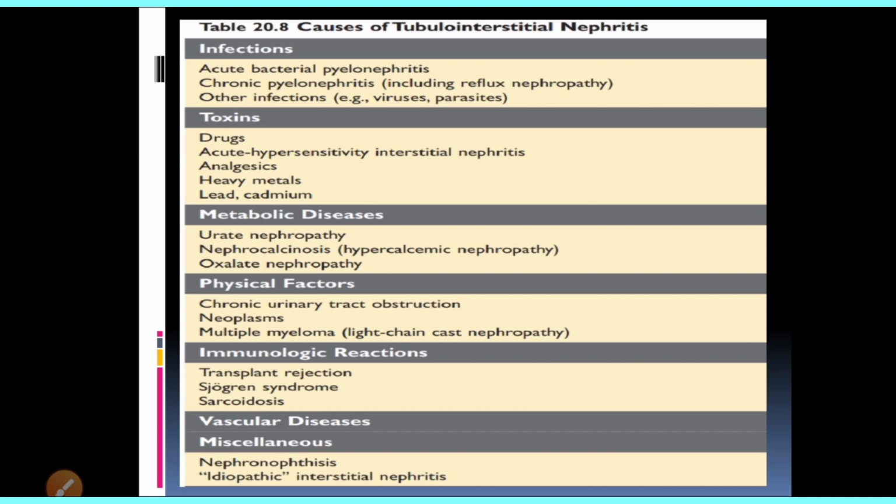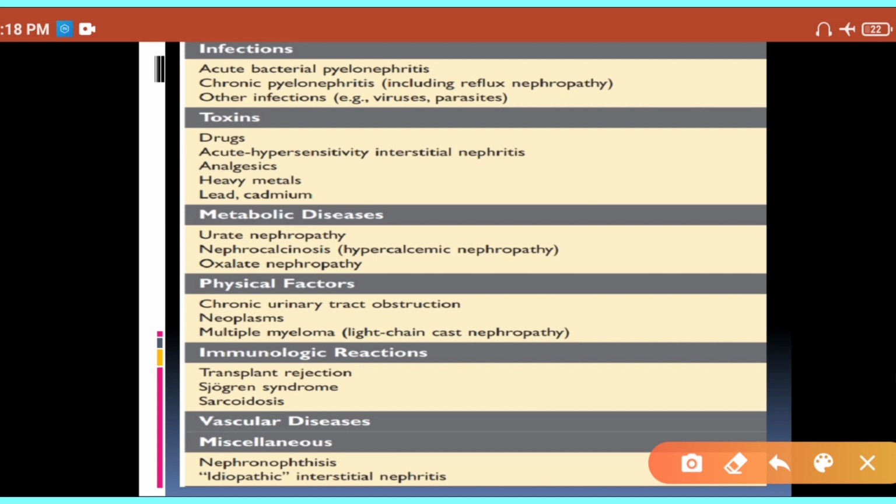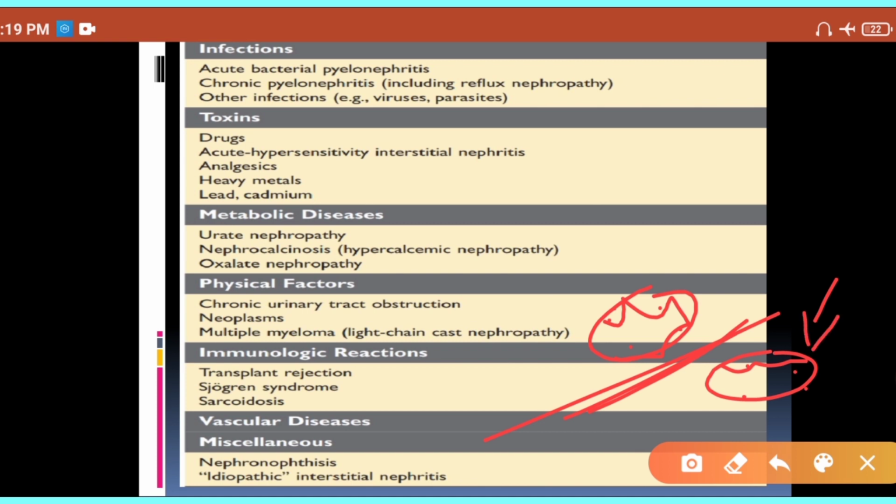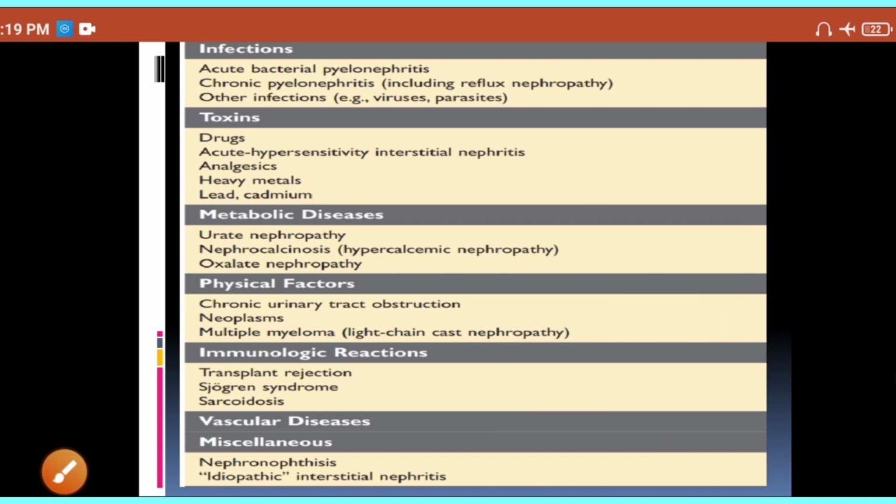Alright. Now what could be the etiology of tubulointerstitial nephritis? Now this is your tubule, right? This is your proximal convoluted tubule. Alright. Now between these two tubules, you have the interstitium. So the inflammation of these tubules and the interstitium between the two tubules is known by the name tubulointerstitial nephritis, right?